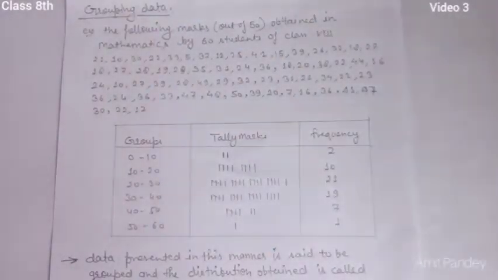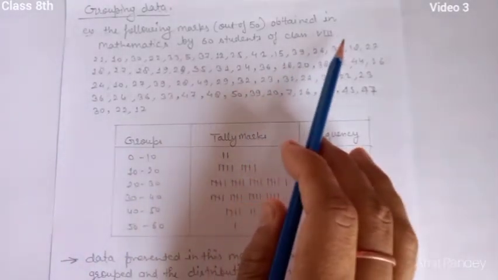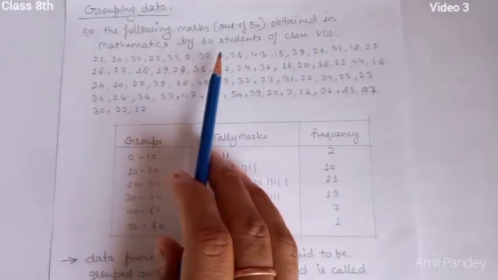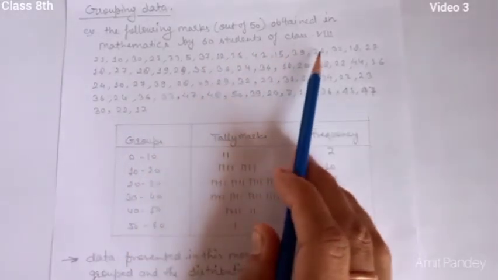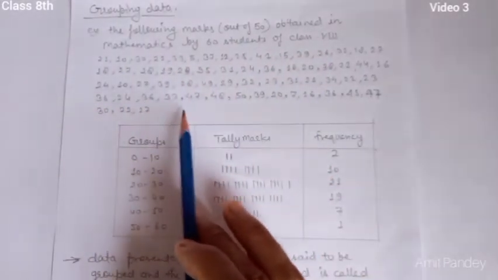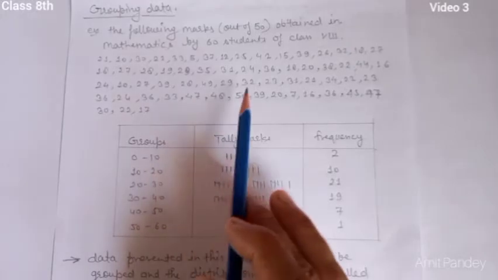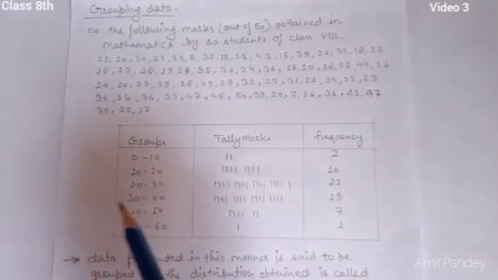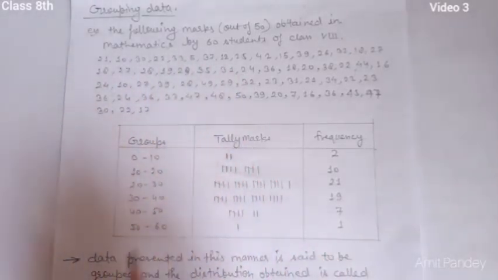Here are the following marks out of 50 obtained in mathematics by 60 students of class 8. Here the marks are written. In the previous video you learned the frequency distribution table.